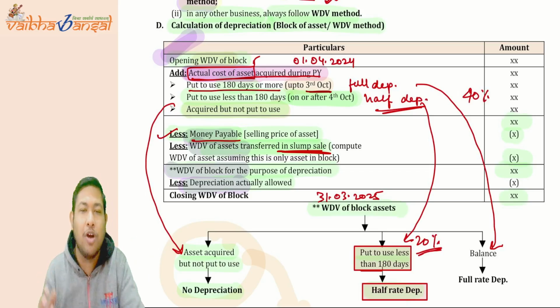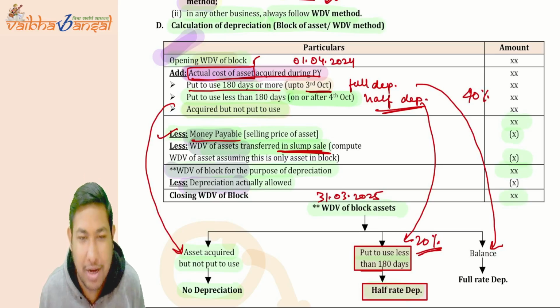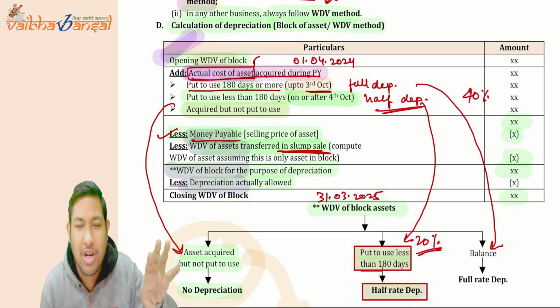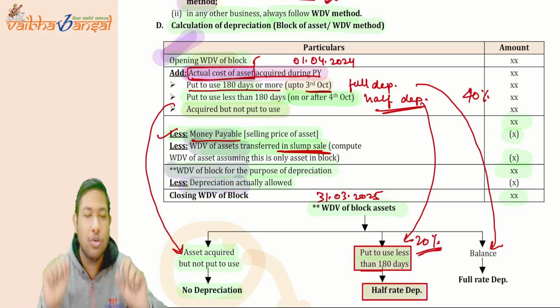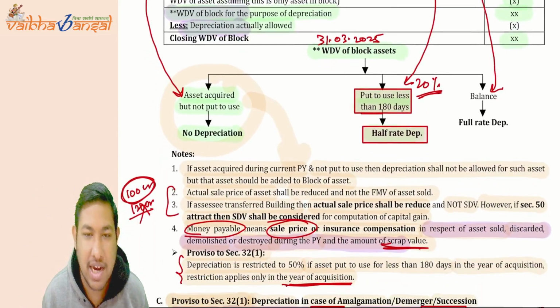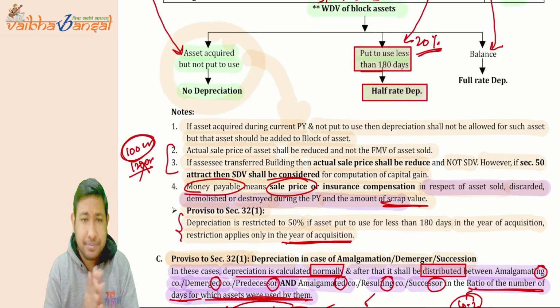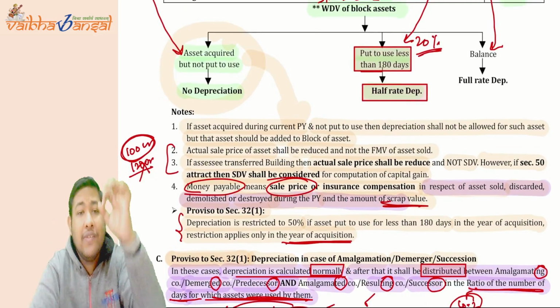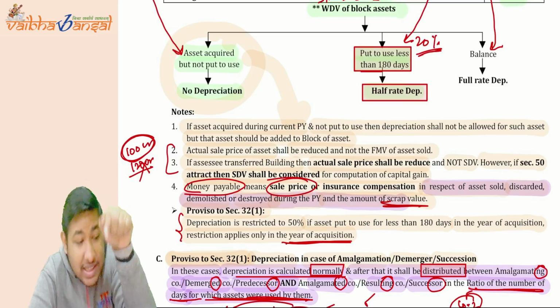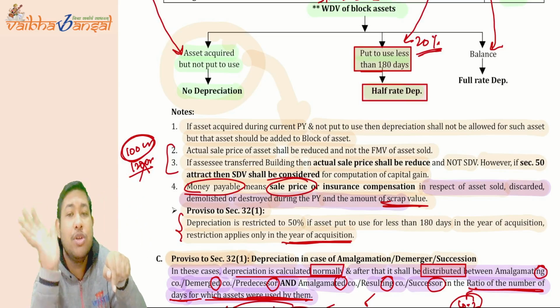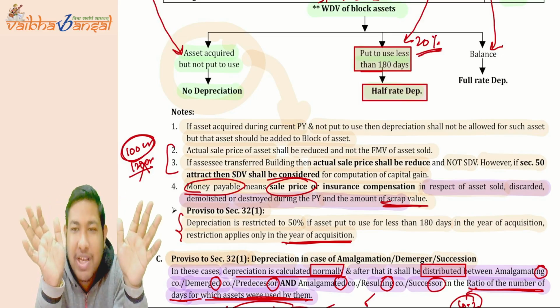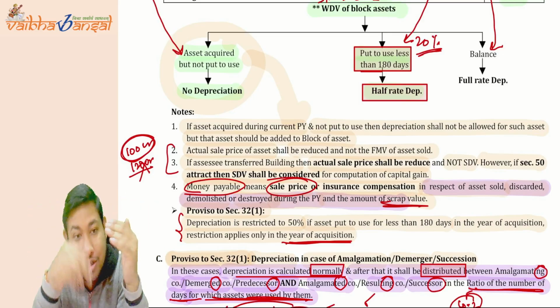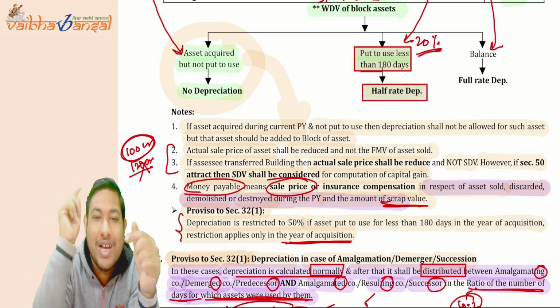Now you have to deduct the depreciation that is actually allowed based on the calculation, whether you have to take half rate of depreciation or full rate of depreciation. Understood? Now, understand it very carefully. If the asset is acquired during the current year and not put to use, then depreciation shall not be allowed on such assets, but it should be added to the block of assets.